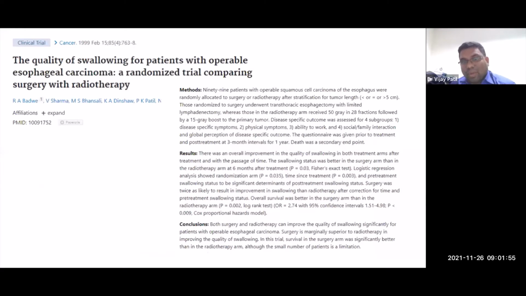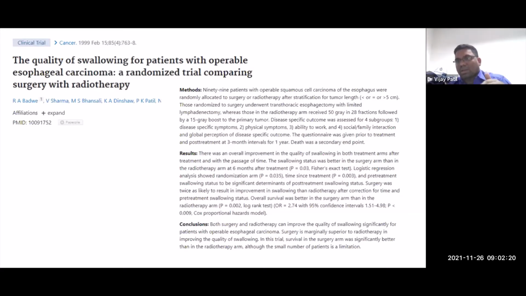Having said that, from India, we have a study from Dr. Badwe that was a randomized study. Again, the comparison was between surgery versus radiation. There is no chemotherapy here. The comparison was actually for quality of life, and it clearly showed that both modalities improve quality of life. But the sustainability of quality of life improvement is much better with surgery.